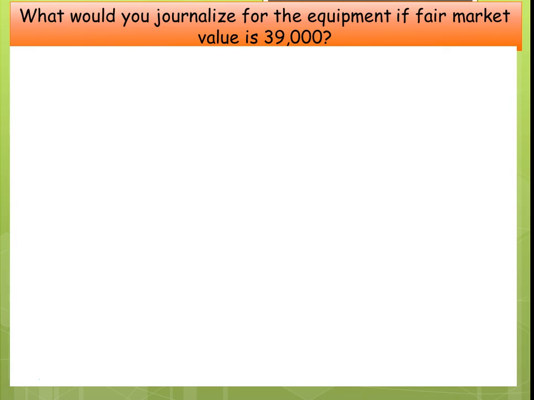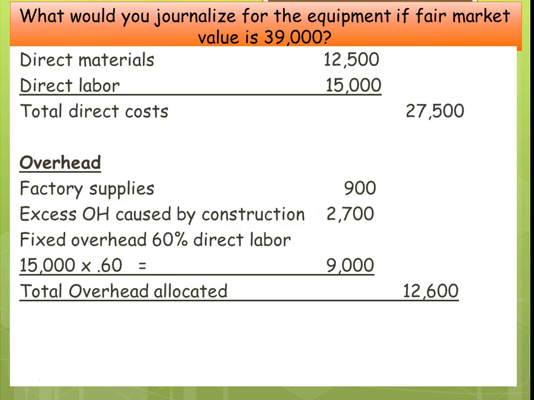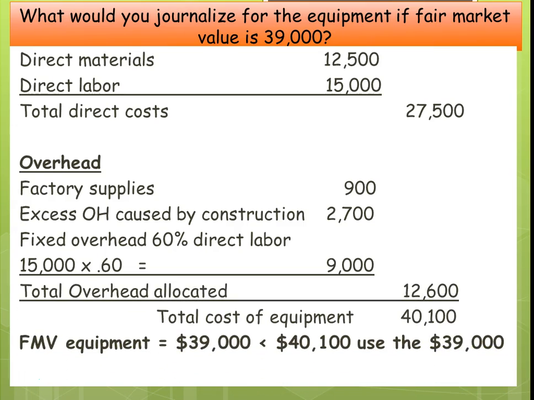Now, what would be the journal entry for the equipment if the fair market value is $39,000? We would go through the same process and get our $40,100, but since the fair market value is less, we would use the $39,000. So again, you have to compare the fair market value to the cost. You cannot book it for more than what you spent, but you can book it for less if you spent more than you should have instead of just buying the equipment. So that concludes part one of property, plant, and equipment.